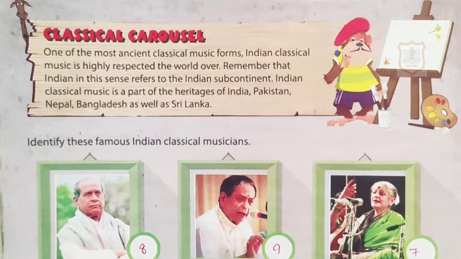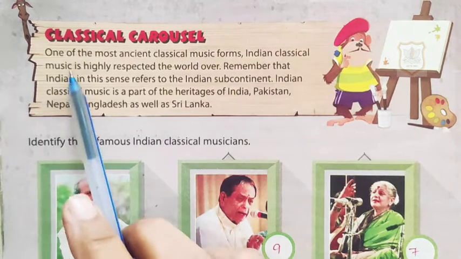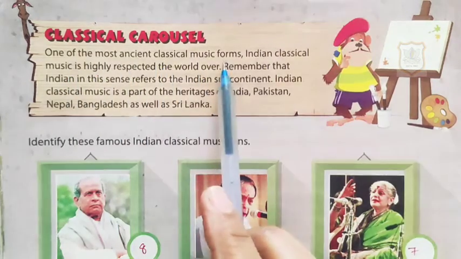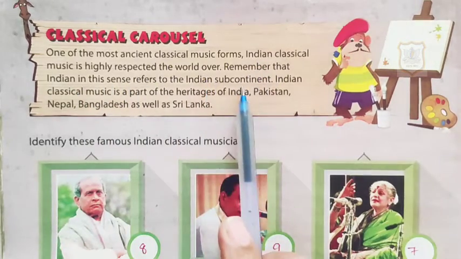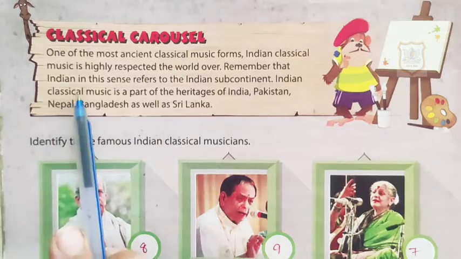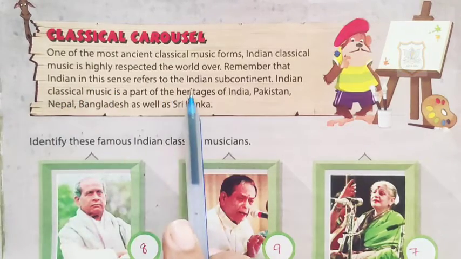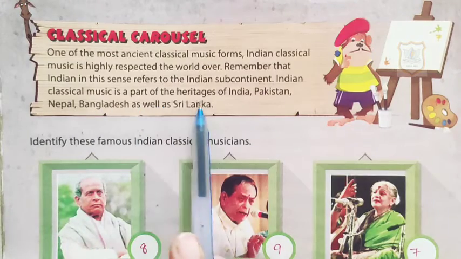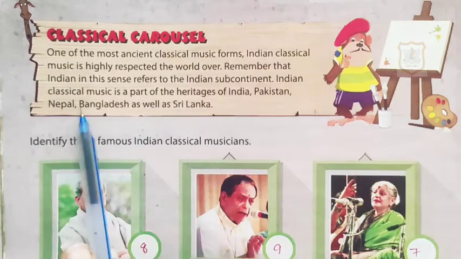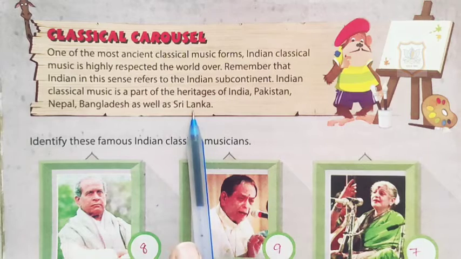Now students, our first topic today is classical music. One of the most ancient classical music forms, Indian classical music is highly respected the world over. Remember that Indian in this sense refers to the Indian subcontinent. Indian classical music is a part of the heritage of India, Pakistan, Nepal, Bangladesh as well as Sri Lanka.